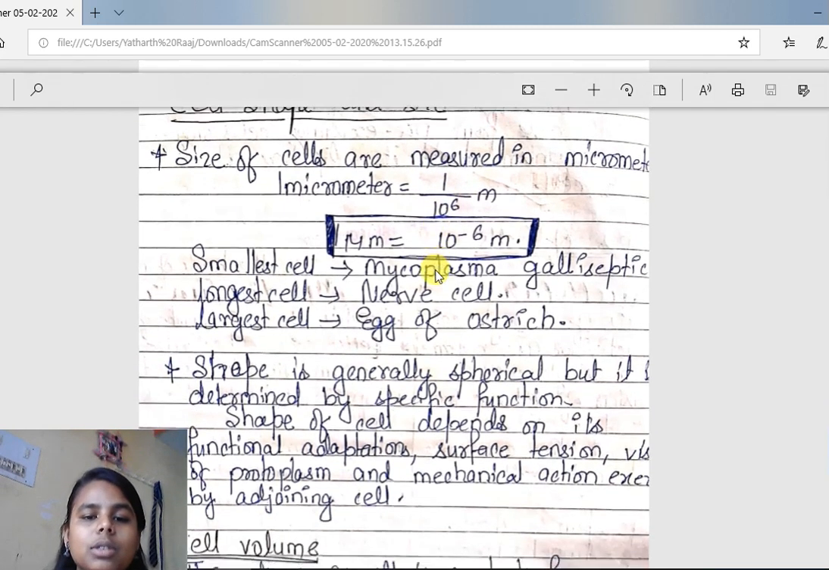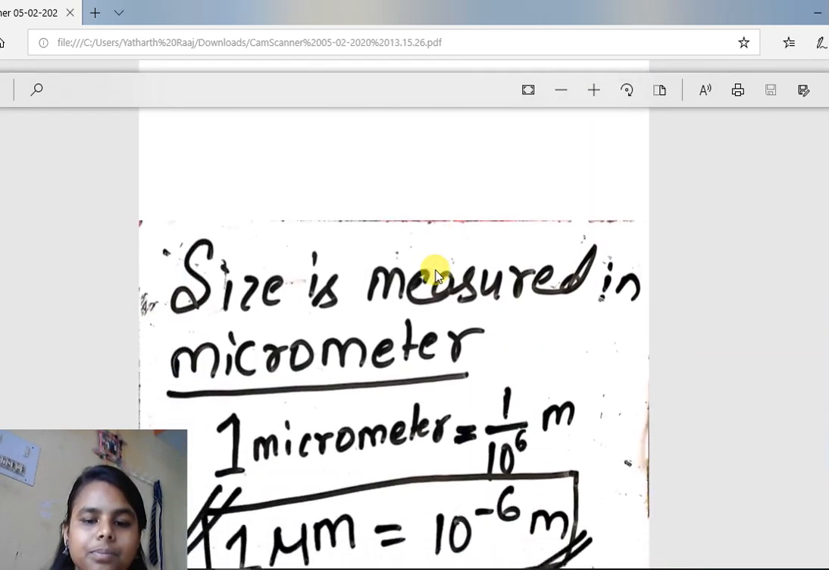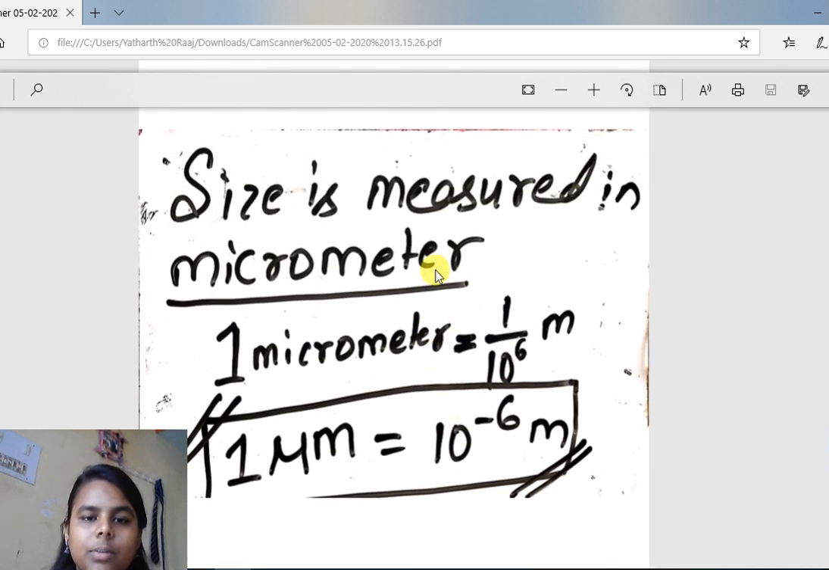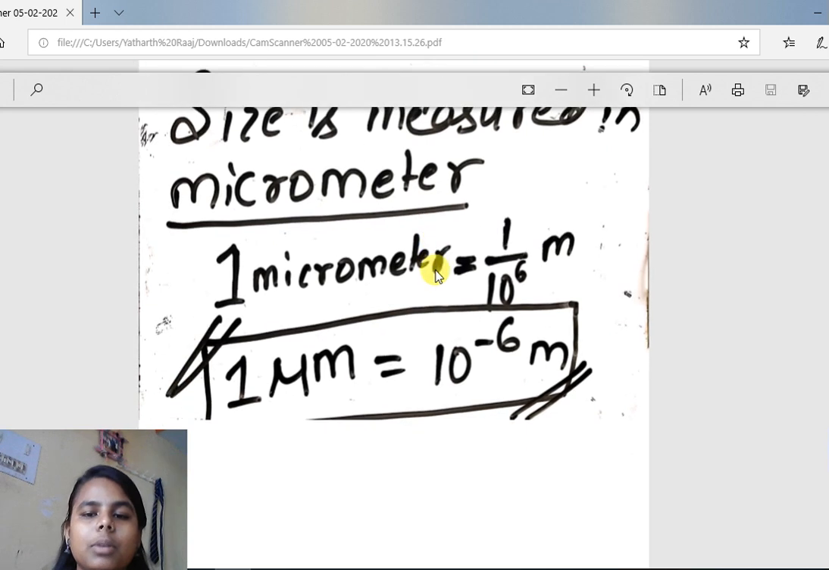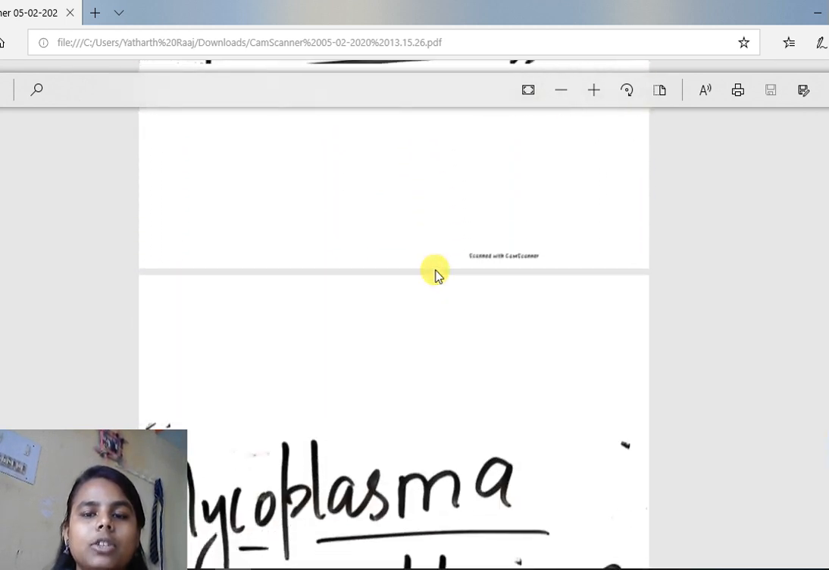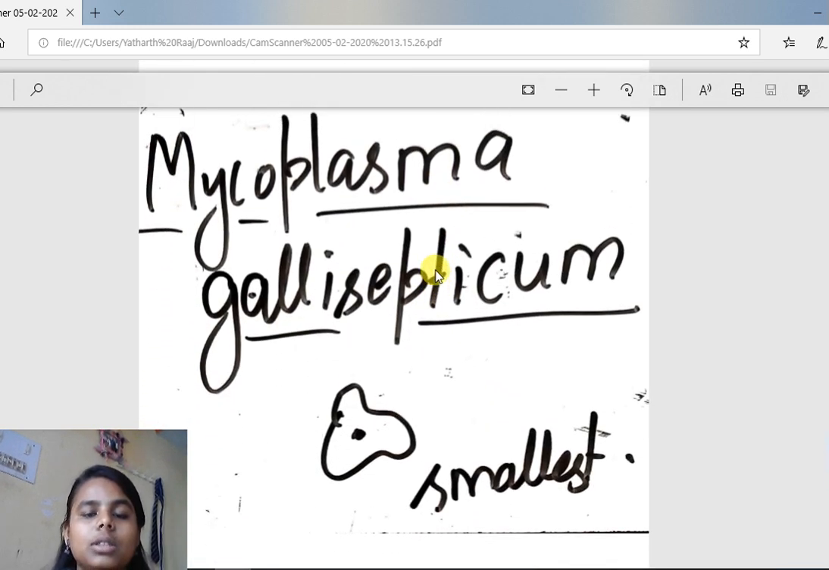The smallest known cell till now is Mycoplasma gallisepticum. Just remember this. Size is measured in micrometer. 1 micrometer is equal to 1 by 10 to the power 6 meter. 1 micrometer is equal to 10 to the power minus 6 meter. The smallest known cell till now is Mycoplasma gallisepticum.